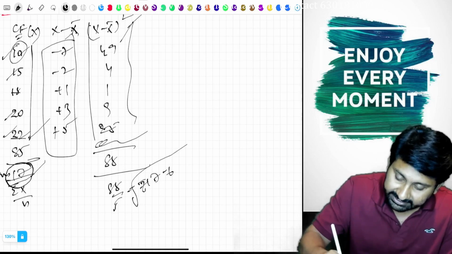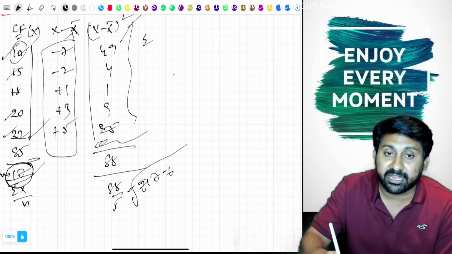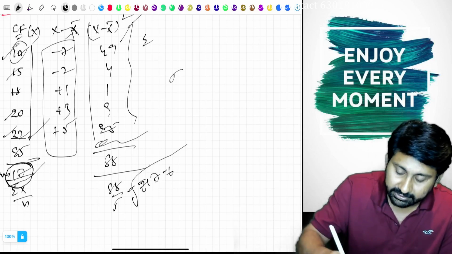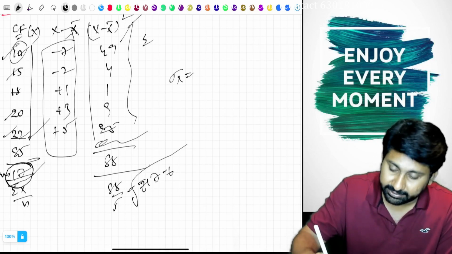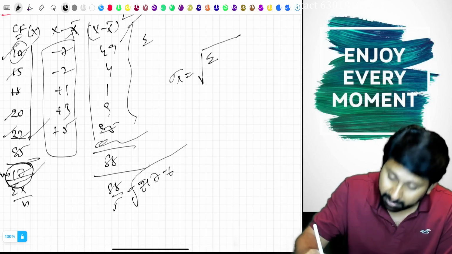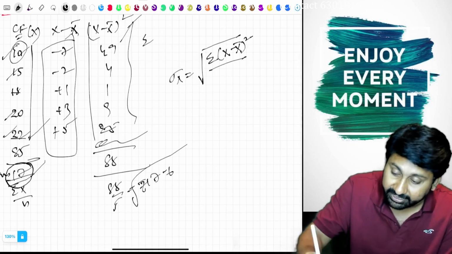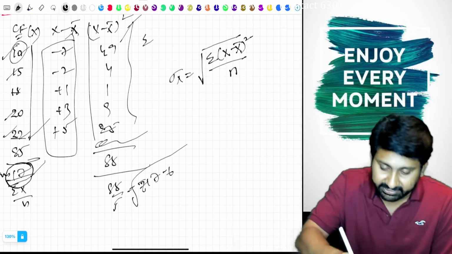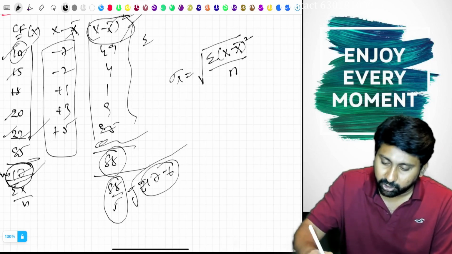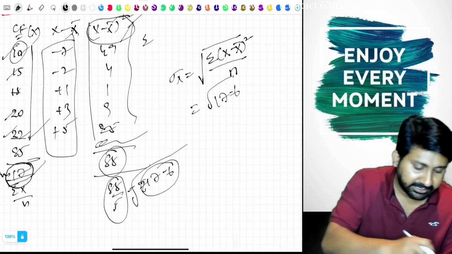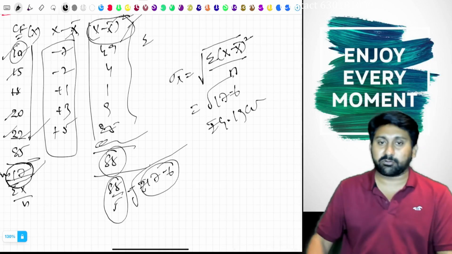Therefore, standard deviation, this is sigma, the standard deviation of a particular project x is the root of sigma x minus x bar whole square divided by n. That is 88 divided by n, which is 17.6. Total square root will be root of 17.6, which is 4.19 crores.